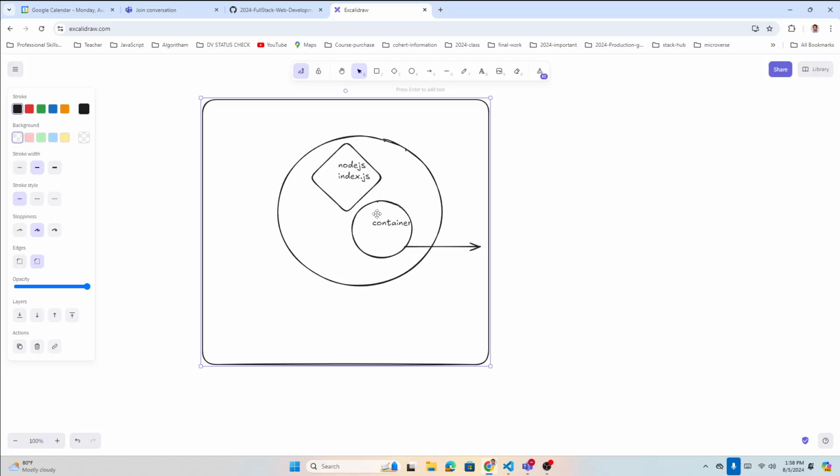Inside Docker, you have the image, then you have the container which runs that image. So we can say the image is nothing but the program, a set of things inside our container, and then we have the container which runs that image.